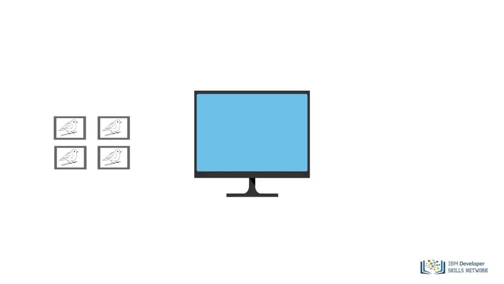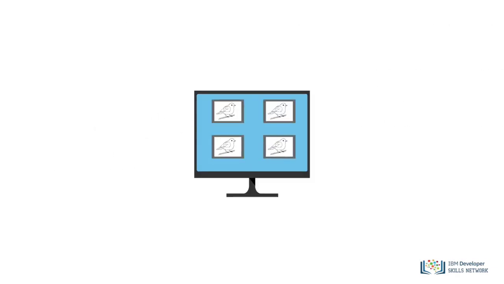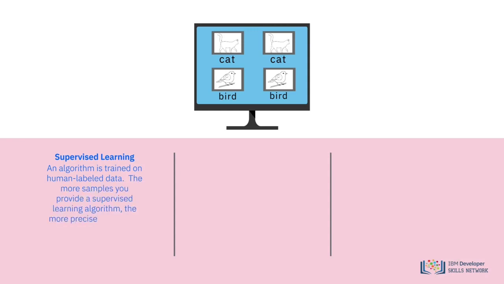For instance, we can provide a machine learning program with a large volume of pictures of birds and train the model to return the label bird whenever it is provided a picture of a bird. We can also create a label for cat and provide pictures of cats to train on. When the machine model is shown a picture of a cat or a bird, it will label the picture with some level of confidence. This type of machine learning is called supervised learning, where an algorithm is trained on human-labeled data. The more samples you provide a supervised learning algorithm, the more precise it becomes in classifying new data.